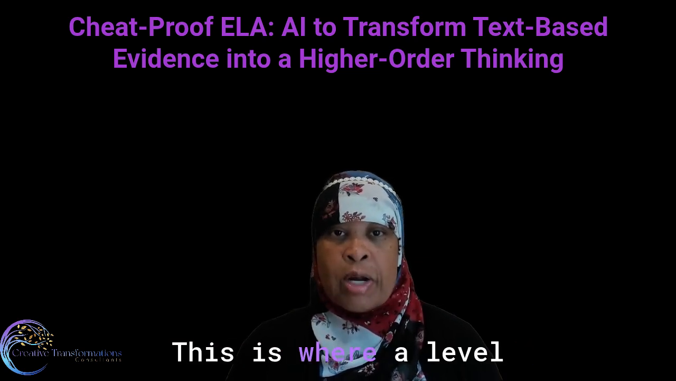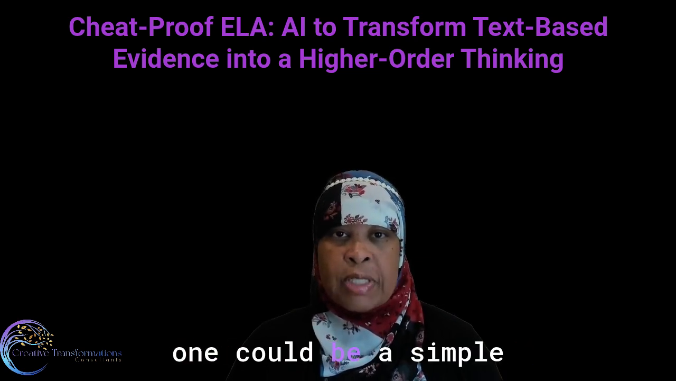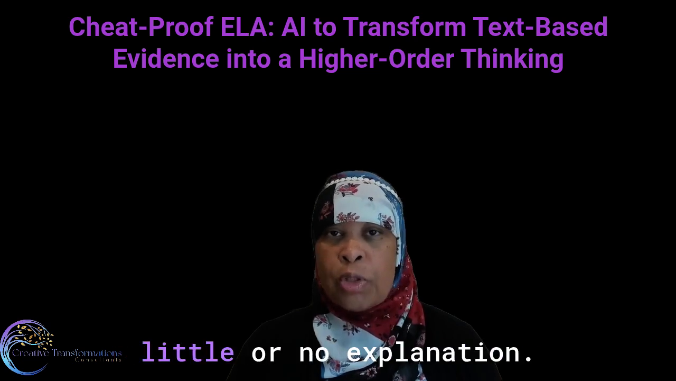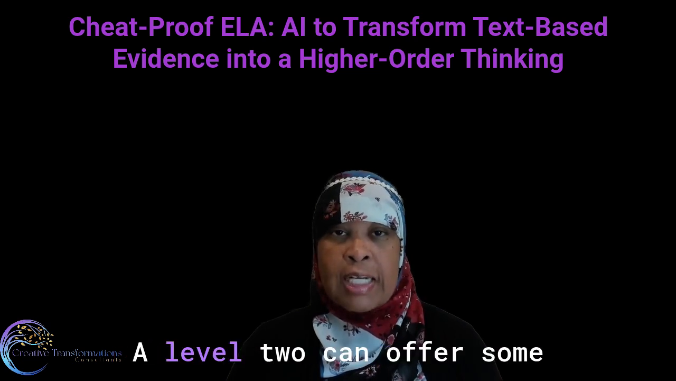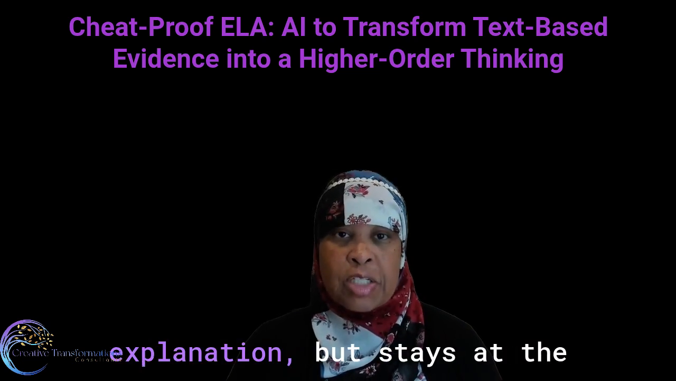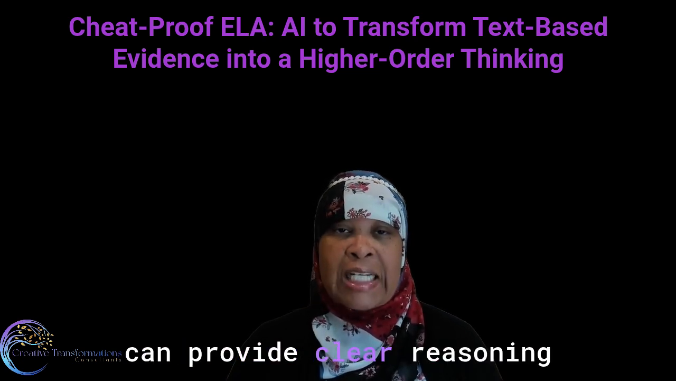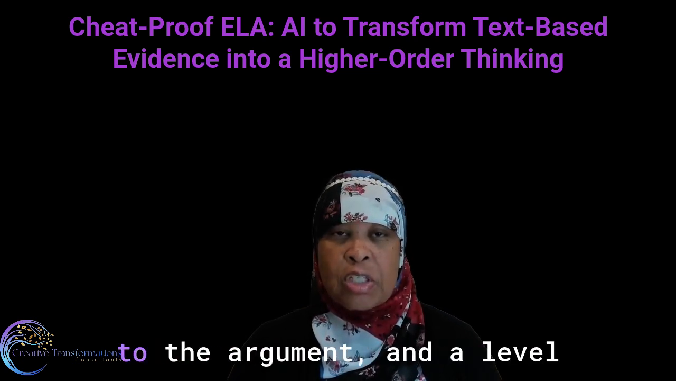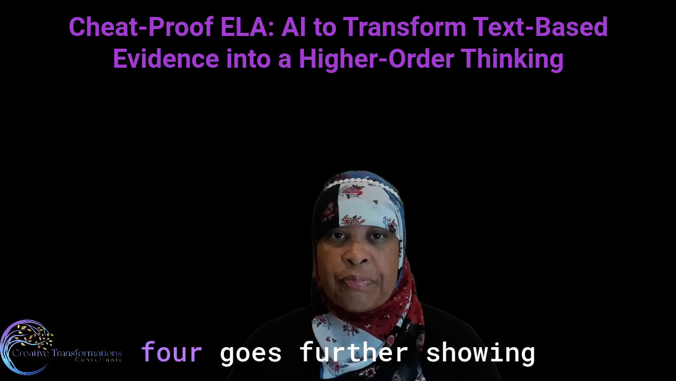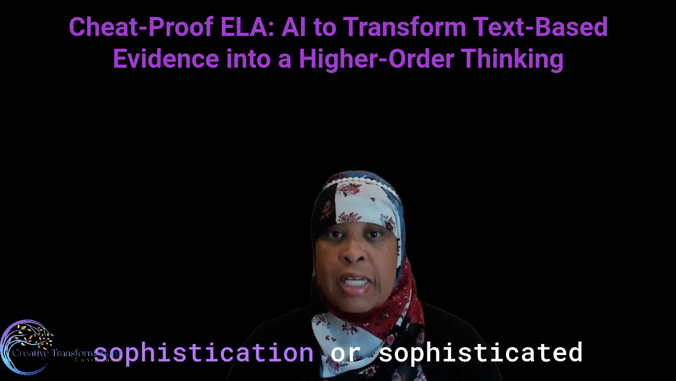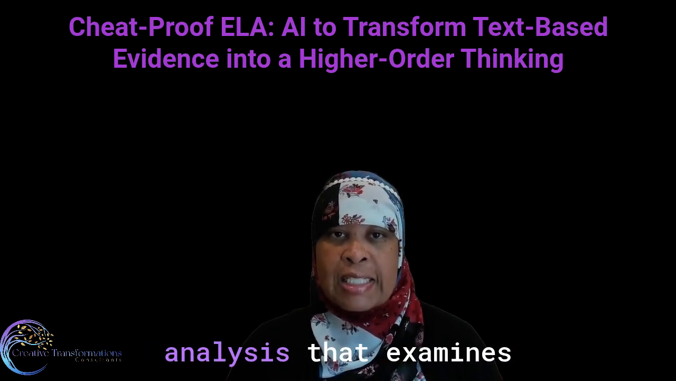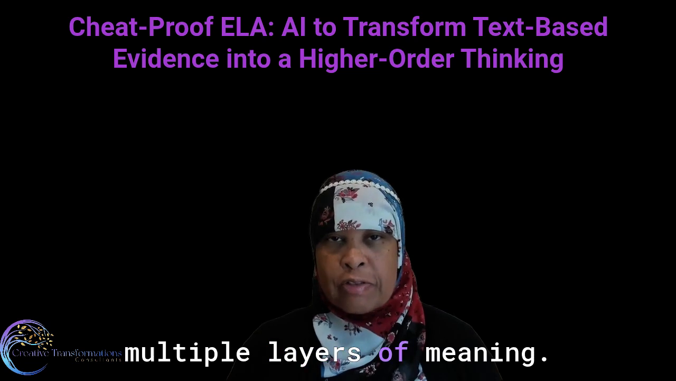This is where a level 1 could be a simple restatement of the quote with little or no explanation. A level 2 can offer some explanation but stays at the surface level. A level 3 can provide clear reasoning that connects the evidence to the argument. And a level 4 goes further, showing sophisticated analysis that examines multiple layers of meaning.